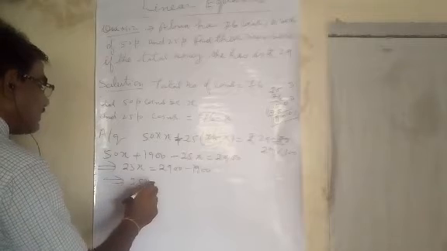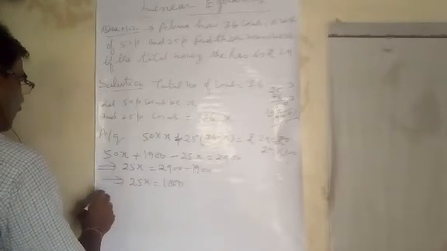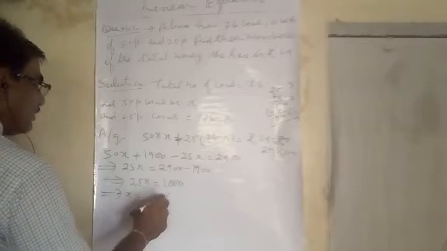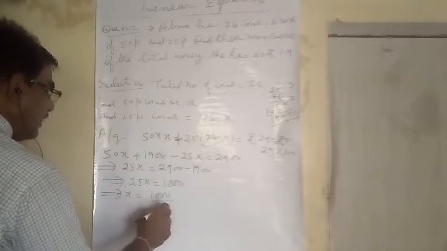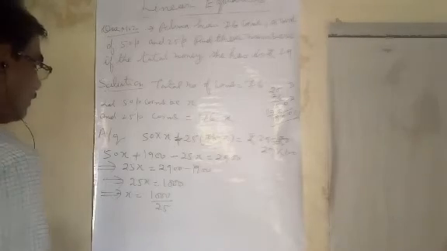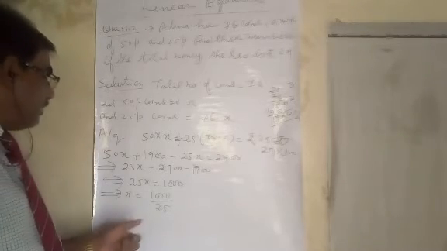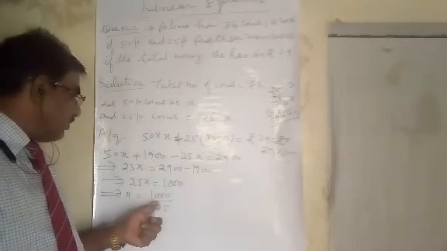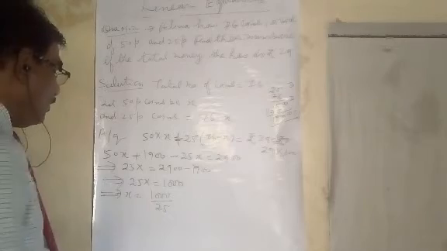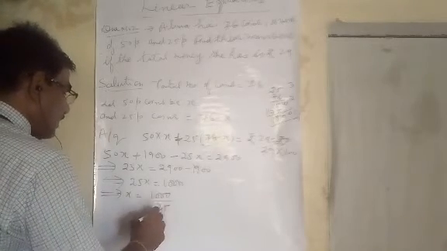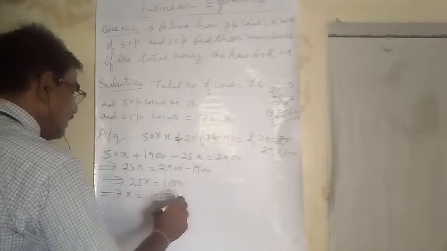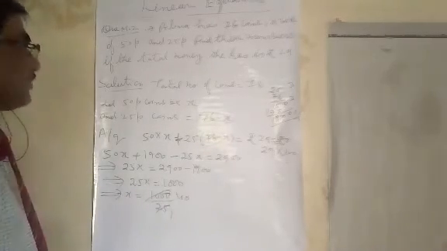Therefore 25x equals 1000, so x equals 1000 upon 25. Now I will divide 1000 by 25. 25 4s are 100, so it will be 40.